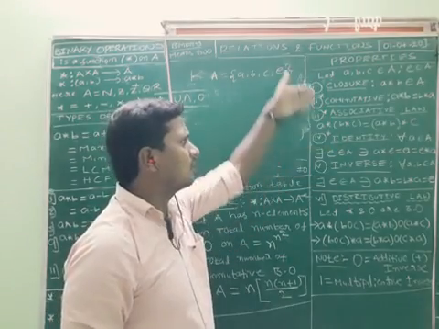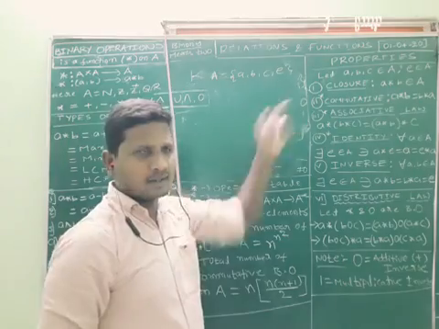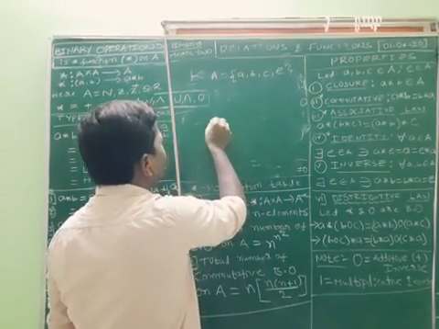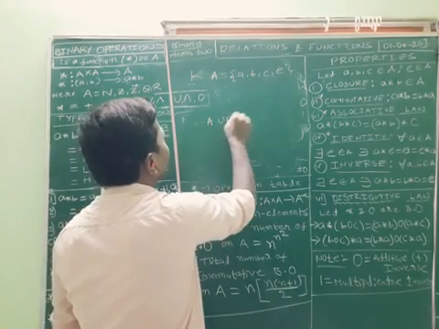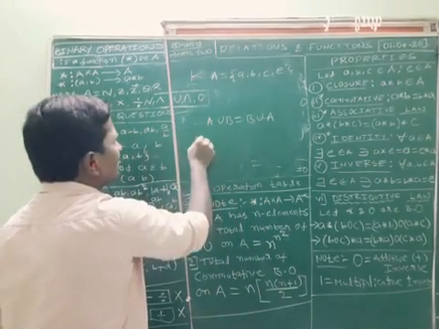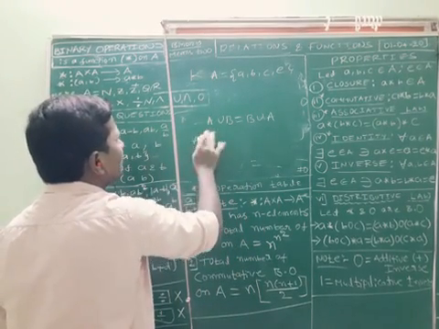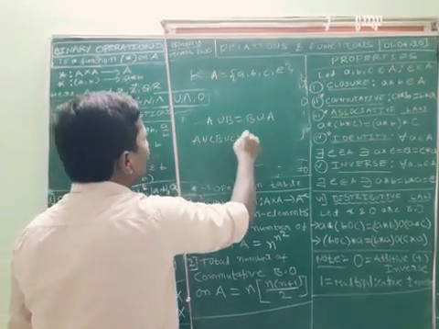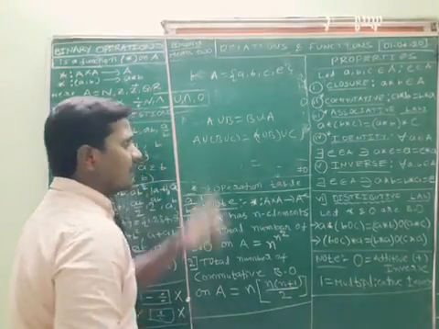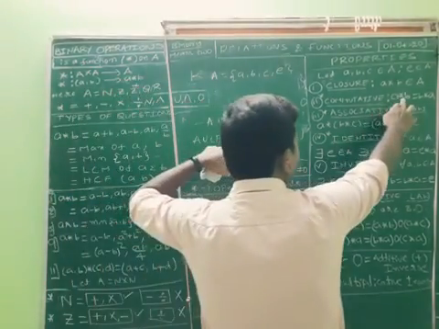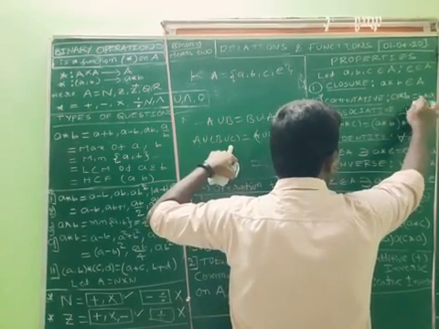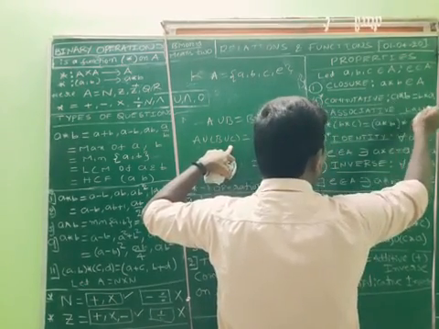You already studied all the properties in sets. For example, union. What is the commutative property with respect to union? A union B is equal to B union A. What is the associative property with respect to union? A union B union C is equal to A union B union C. In the same way, with respect to star, we can check whether A star B is equal to B star A or not.